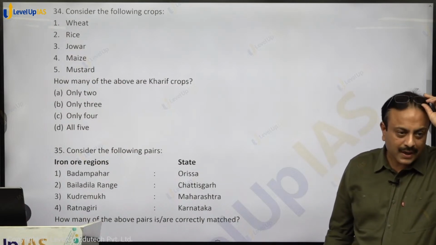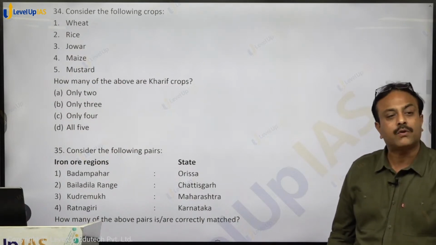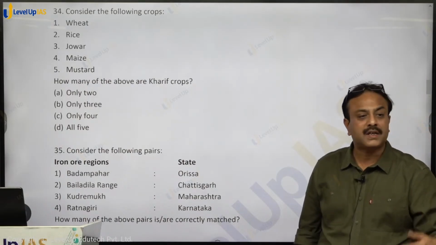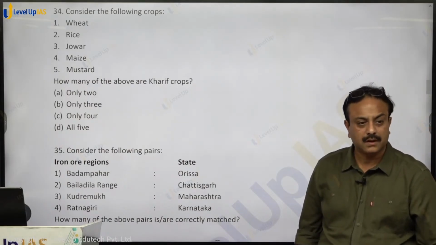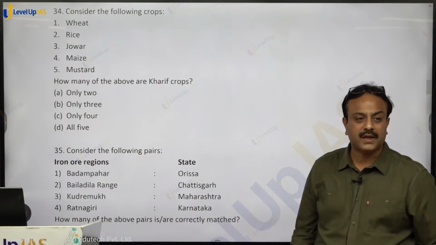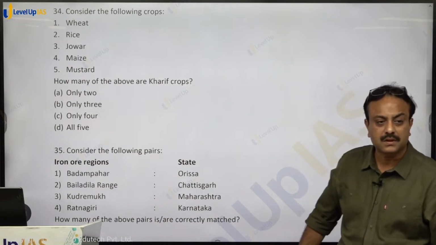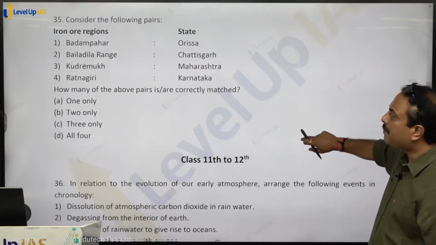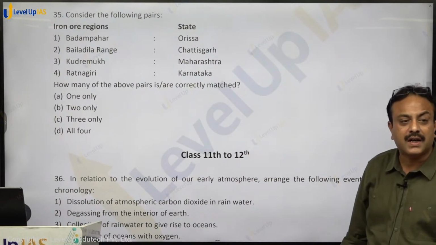It can be grown in less water availability, but still it is growing in kharif season because the temperature condition that is required is not present in rabi season. So it is basically a kharif crop. All millets are not water intensive, but they are kharif crops. ज्वार, बाजरा, रागी, all three will be considered as खरीफ crop.